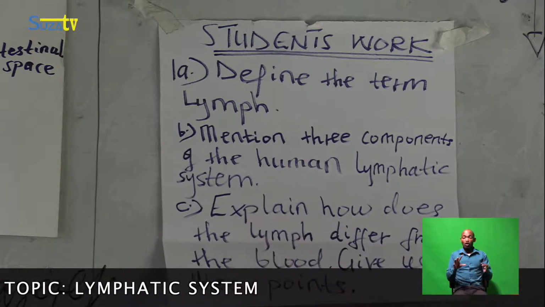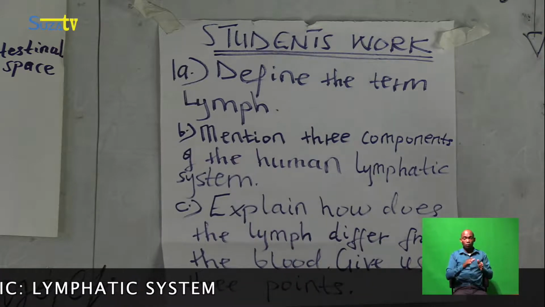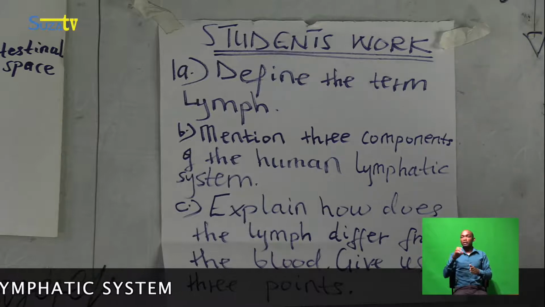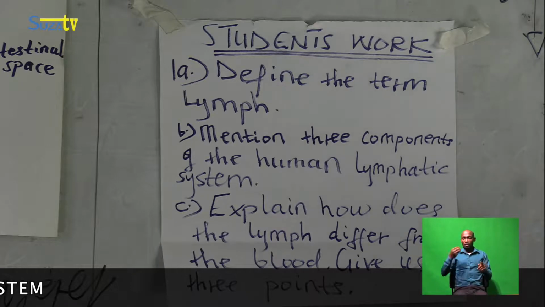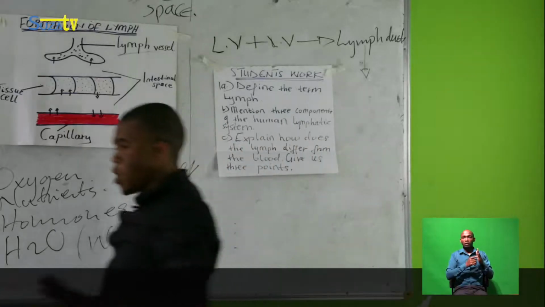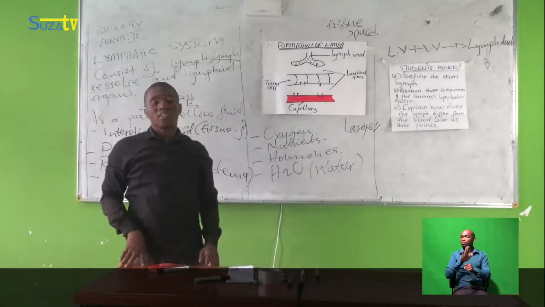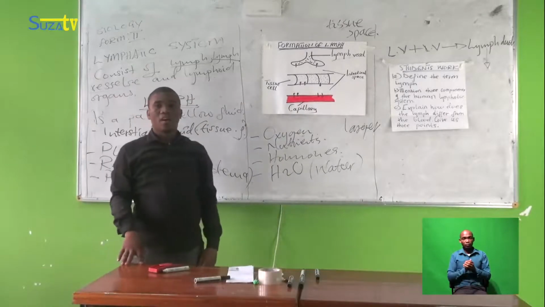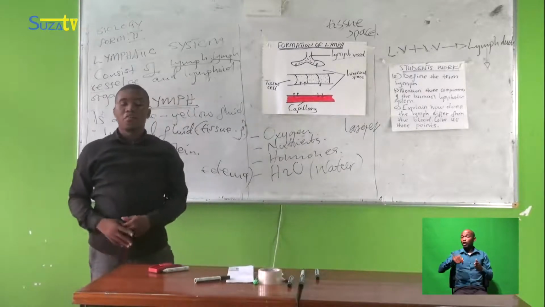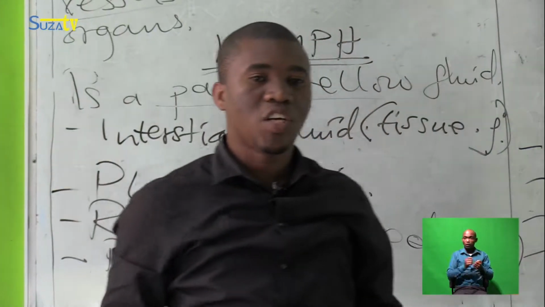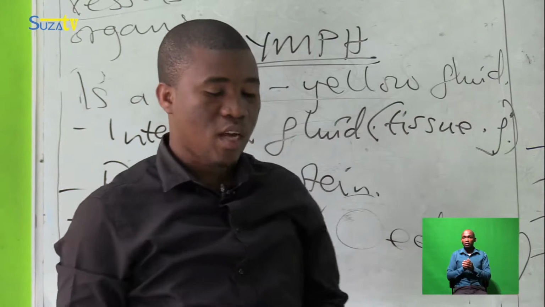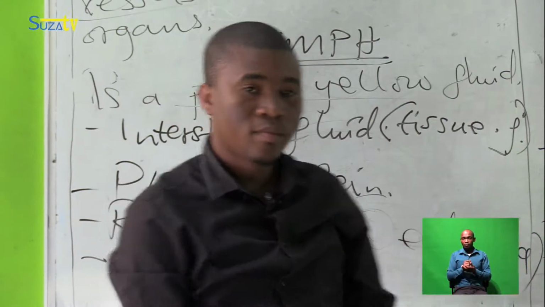And the third one, I mean C, explain how lymph differs from blood. Give 3 points. Up to here, if you have any questions, problems, or additions, you may add and as well you may ask.